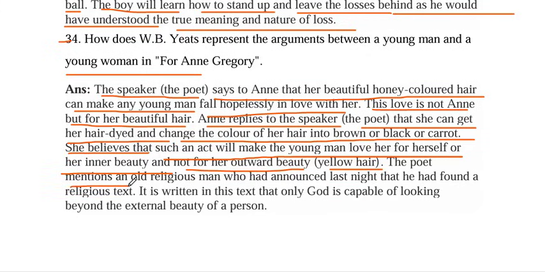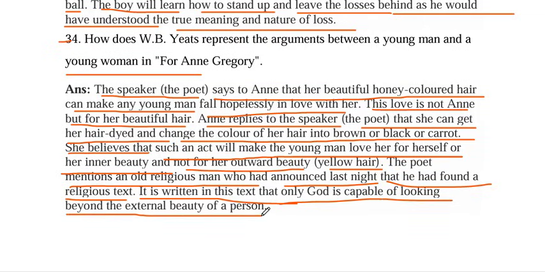The poet mentions an old religious man who had announced last night that he had found a religious text. It is written in this text that only God is capable of looking behind the external beauty of a person.